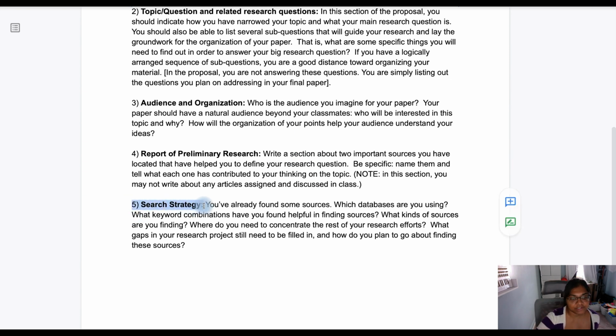And then for section 5, you're going to discuss your search strategy. So you've already found some sources, in section 4 but also for paper 2. What databases are you using? What keyword combinations have you found helpful in finding your sources? What kinds of sources are you finding? Where do you need to concentrate your research efforts? What gaps in your research project still need to be filled in? And how do you plan on finding those sources?